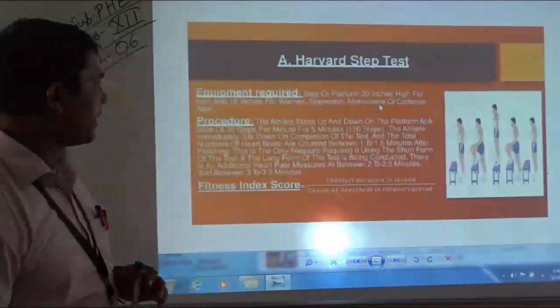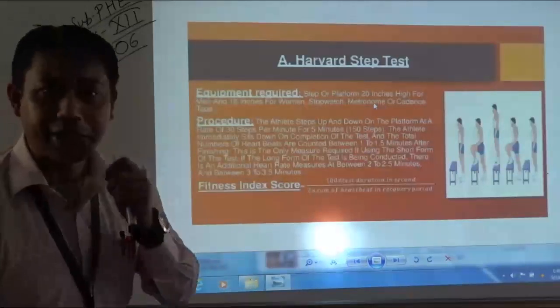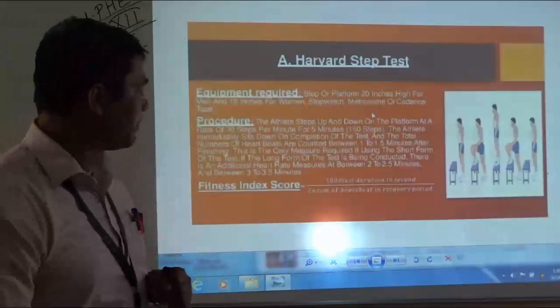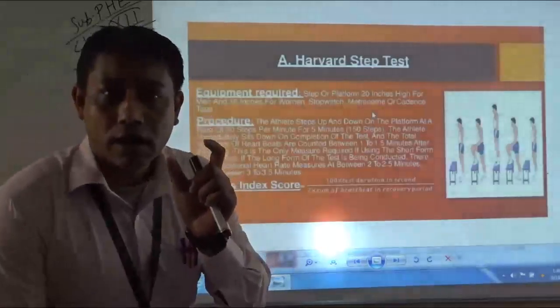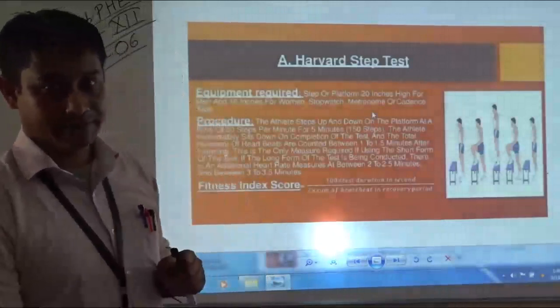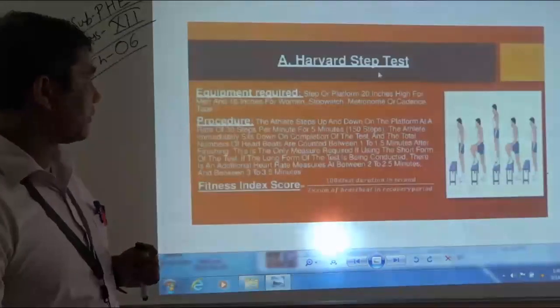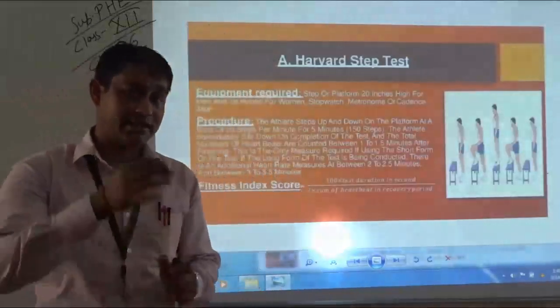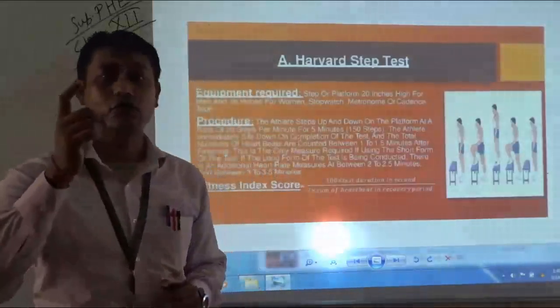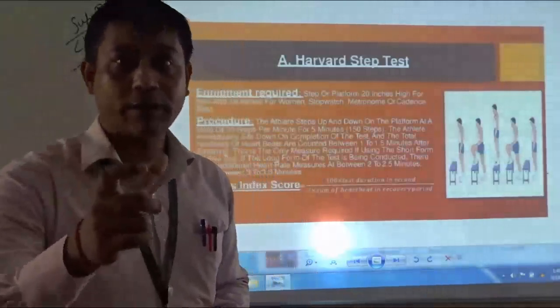Now, the name metronome might be new for you. This device is used to fix the frequency, because in the Harvard step test the subject needs to follow the protocol.